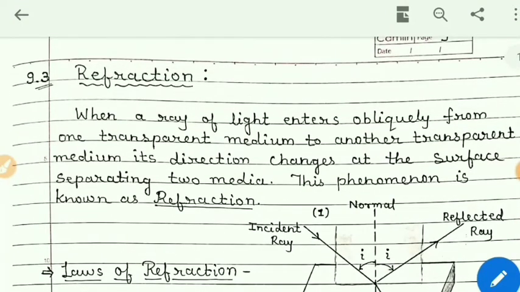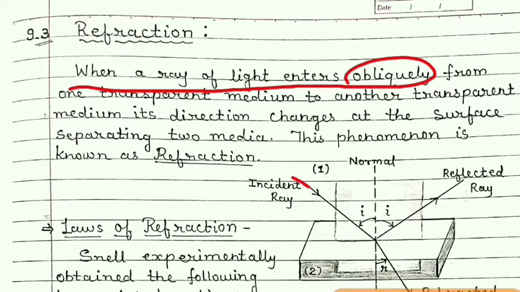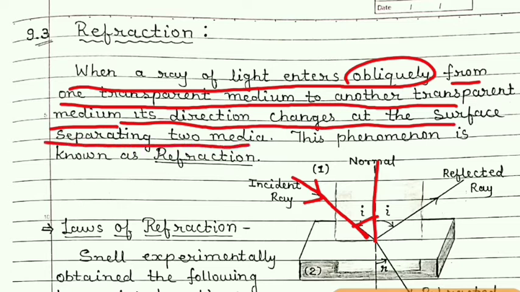So students, now it is clear that when a ray of light enters obliquely, meaning it makes an angle with the normal, we can call this ray an oblique ray, from one transparent medium to another transparent medium, its direction changes at the surface separating the two media. This phenomenon is known as refraction of light.